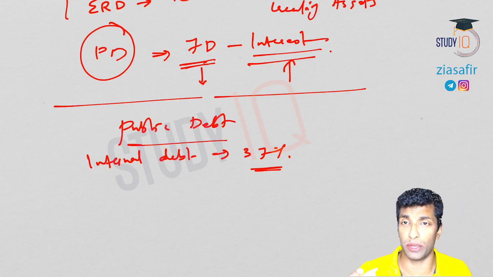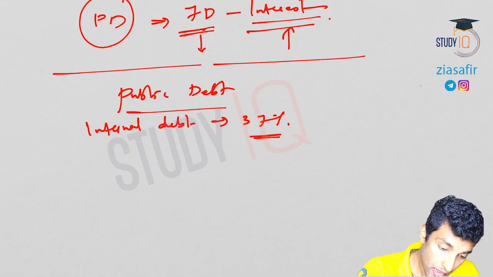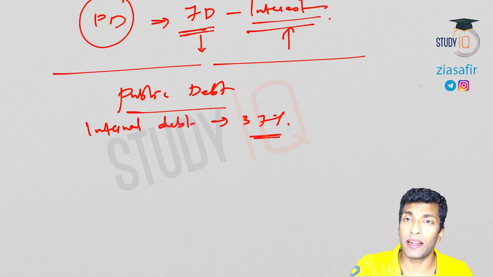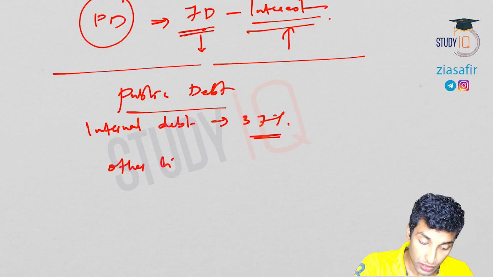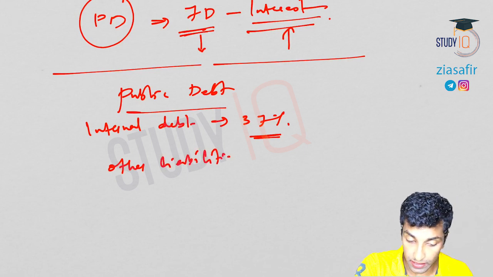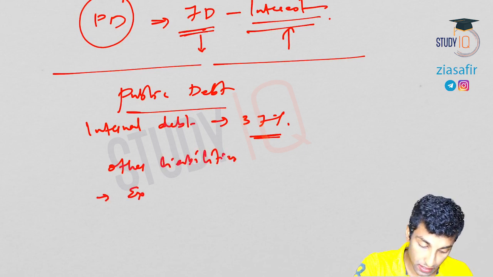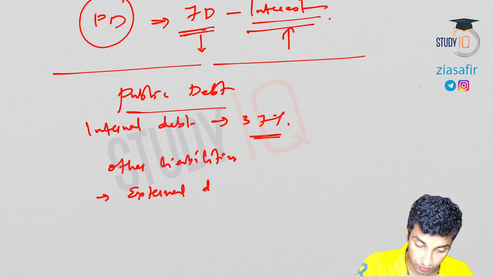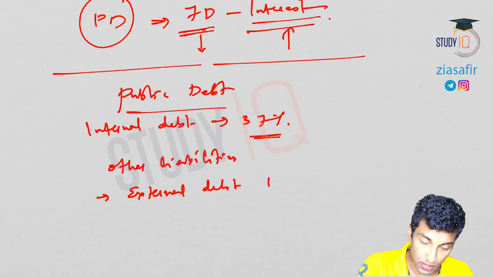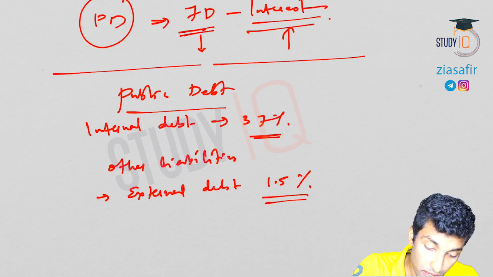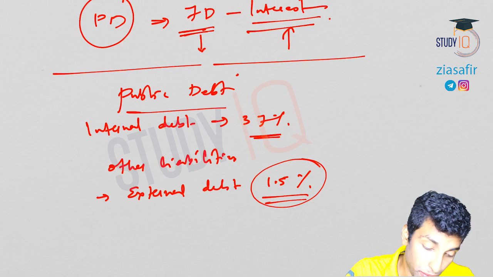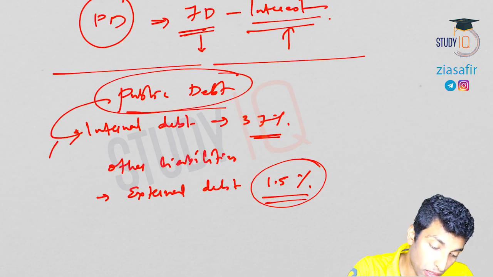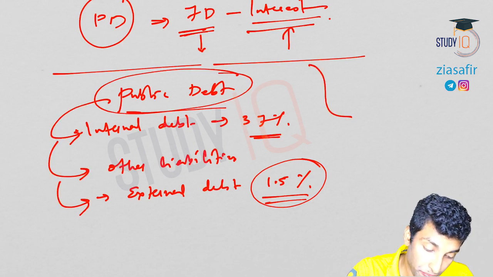It is nothing but the market borrowing, sale of government securities, etc. Then we have seen other liabilities like the public account, post office deposits, etc. Then we have seen the external debt, the third component, that's around 1.5% of GDP. So out of public debt all these will come.